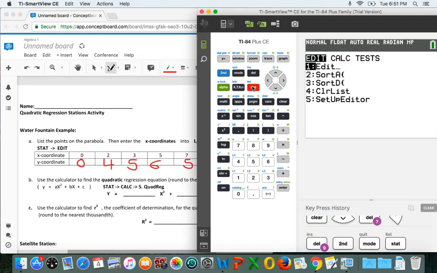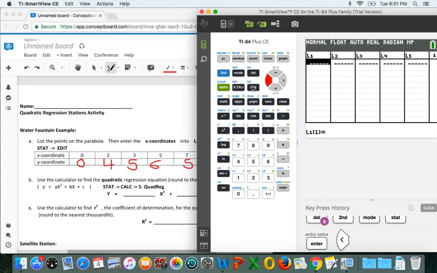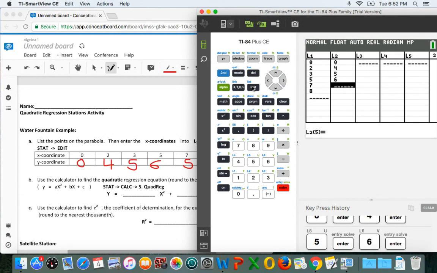Hopefully you already have it turned on. So now we're going to put in our x and y coordinates. So stat, hit enter. For list 1, it is 0, 2, 3, 5, 7, and 8. For list 2, our y coordinates, it is 0, 4, 5, 6, 5, and 4.